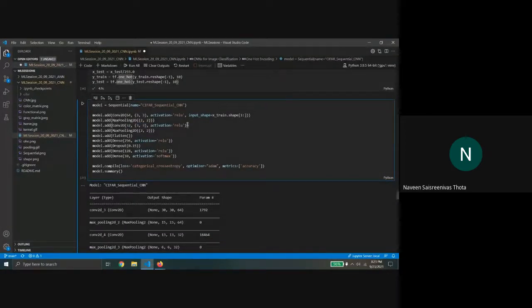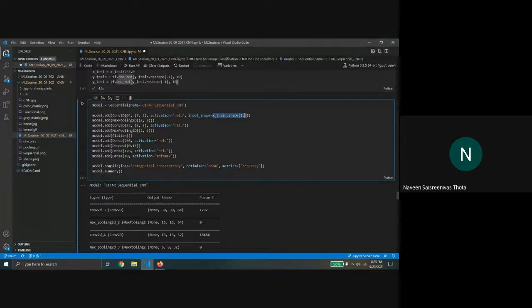And here we are not mentioning the input size because there is a previous layer which is already existing in the model. TensorFlow is intelligent enough to find the input shape directly if there is an existing previous layer. But in this case, since this was the first layer, TensorFlow cannot find out the shape because it doesn't know what image you're going to pass.